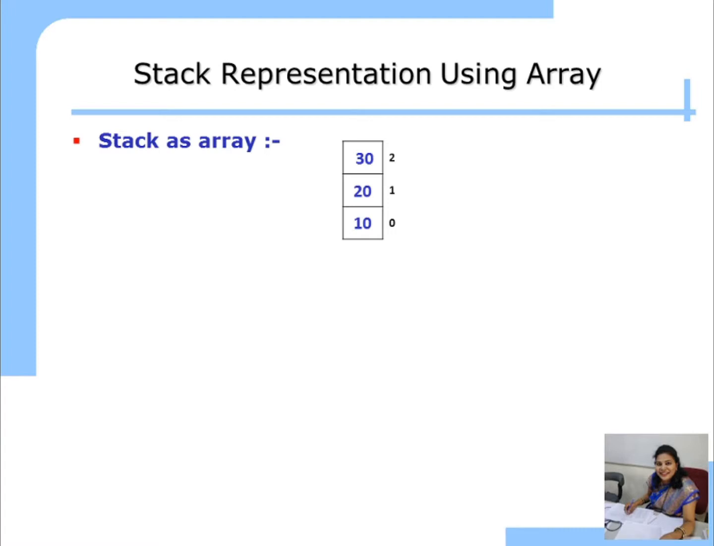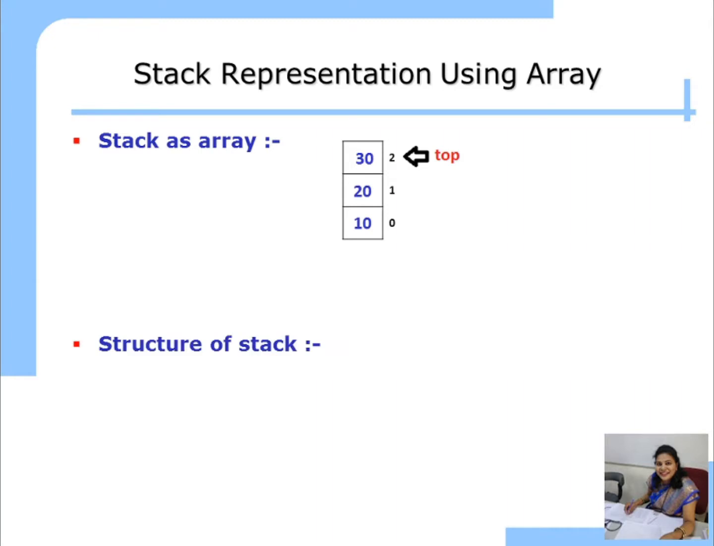If you want to make it a stack, you have to add one thing, which is nothing but the top pointer. Top pointer is the pointer which stores the index value of the top element. So which is the top element? 30. What is the index of that top element? 2. So top holds the value 2. Okay. So top always stores the index value of the top element of the stack.